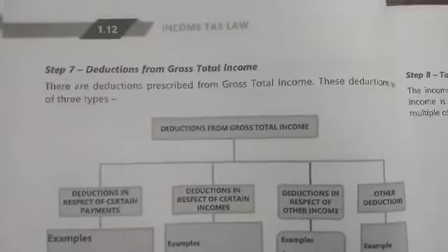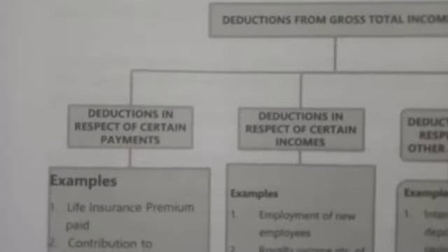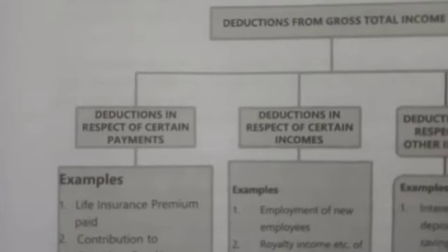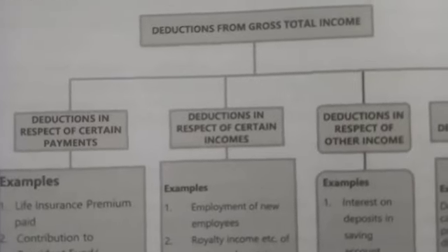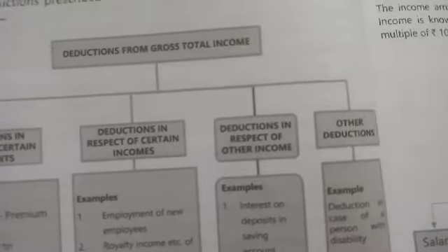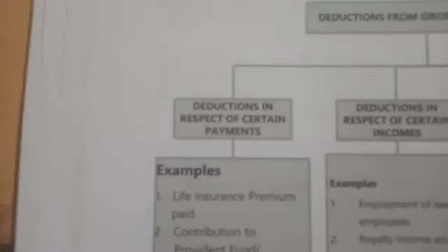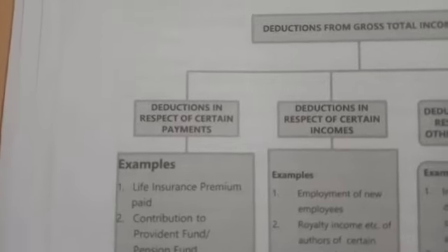So what are those amounts? It may be regarding certain payments, or in respect of certain incomes, or other deductions. So deductions in respect of certain payments: payment of LIC premium is deductible.